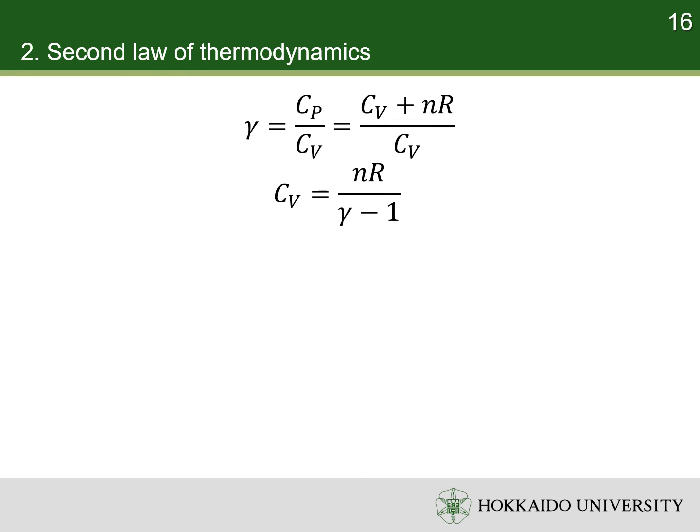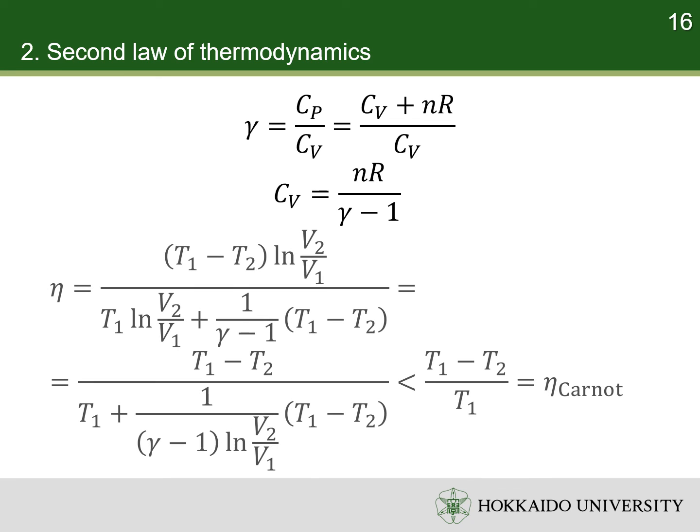We can express the heat capacity at constant volume with the adiabatic index. Then, the efficiency of the Stirling engine is expressed as follows. Pay attention, the term in the denominator is positive. So, we proved that the efficiency of Stirling engine is lower than the Carnot engine using identical hot and cold reservoirs.